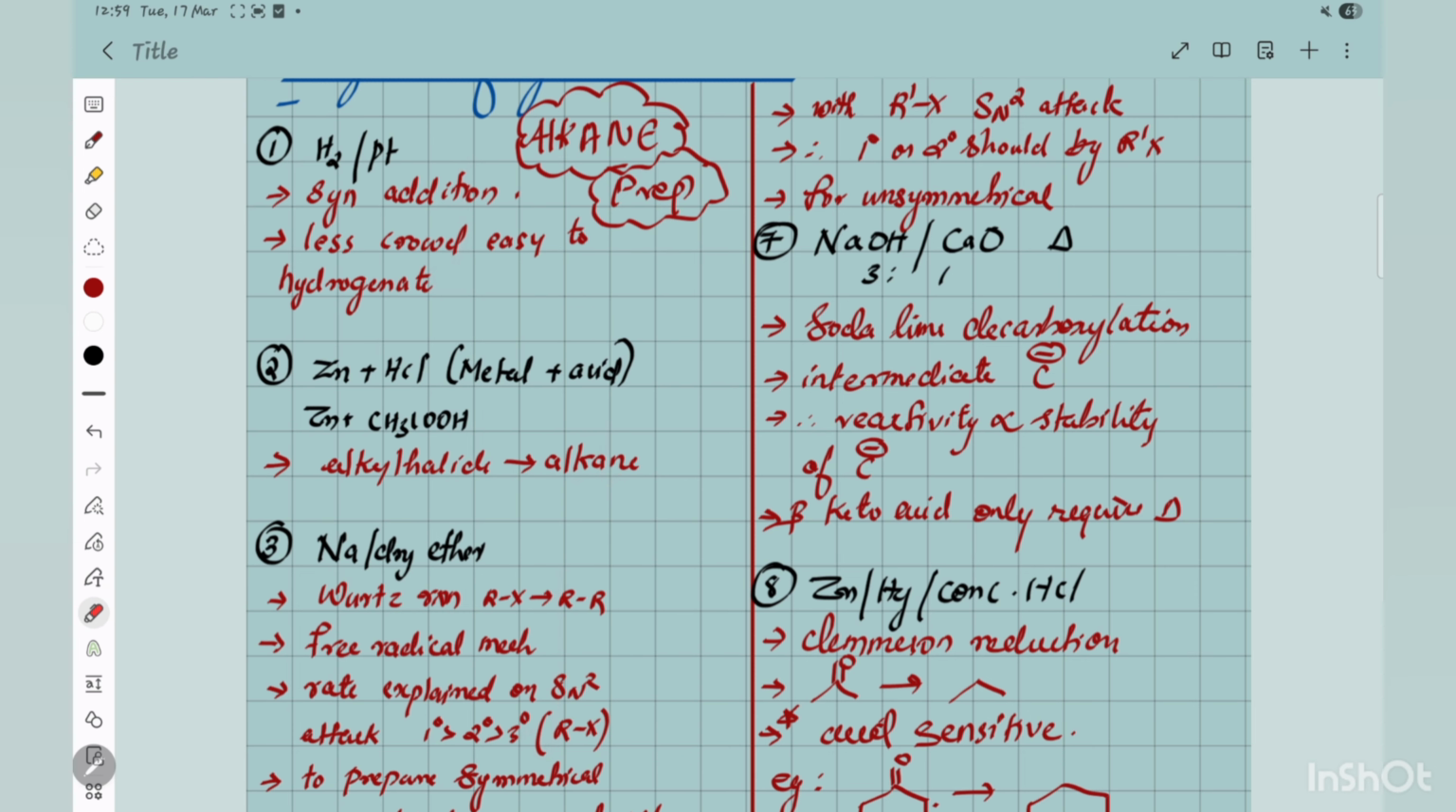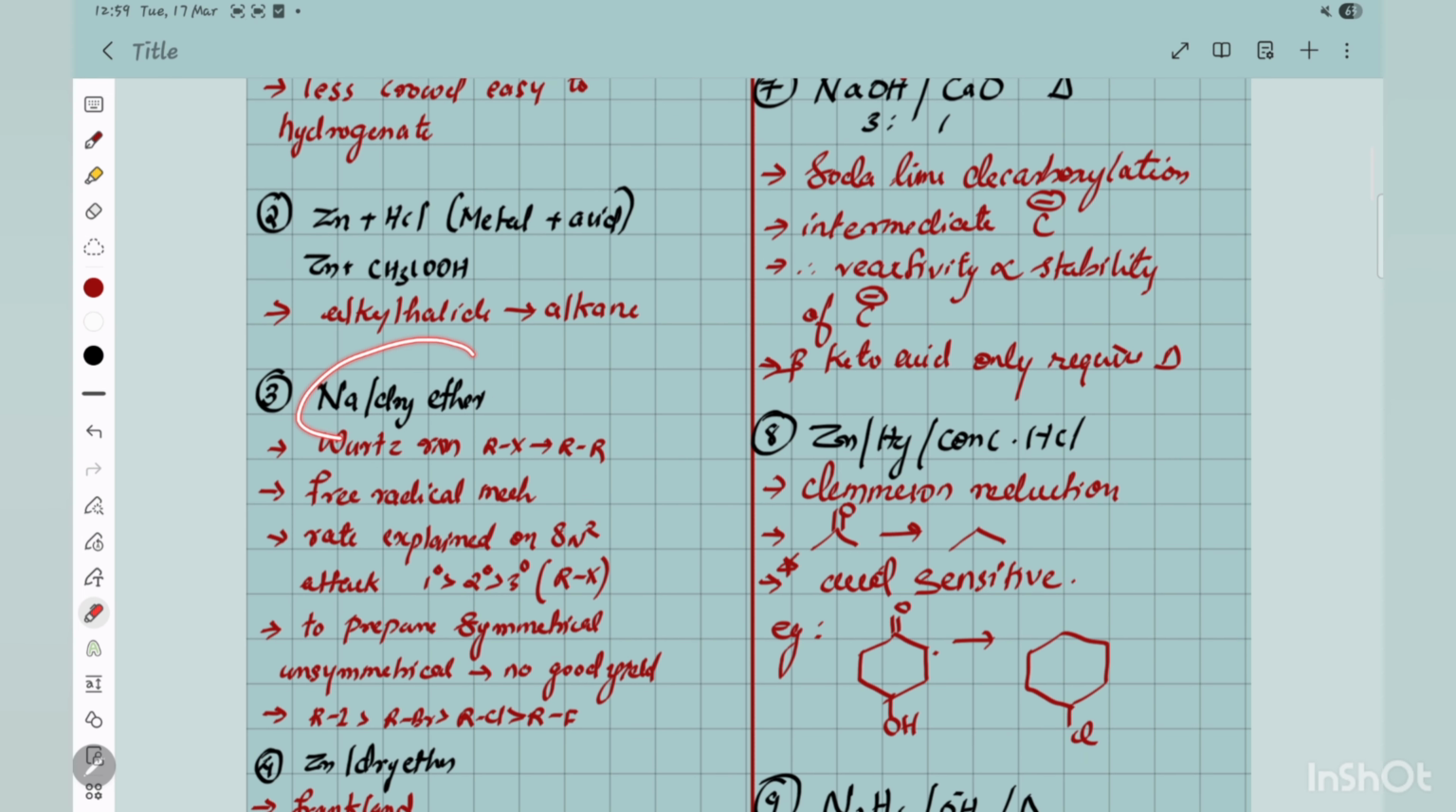You have to recollect this when you are seeing these particular reagents. That's what you have to do. For example, Na in dry ether, these are all very common. It is Wurtz reaction, the name of that reaction, and what it is actually doing is converting alkyl halide to the symmetrical alkane. And what is the mechanism?